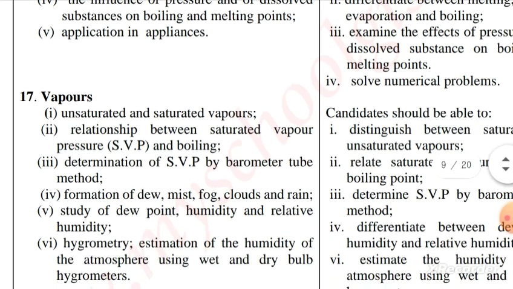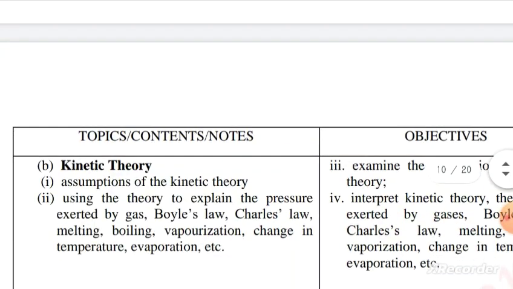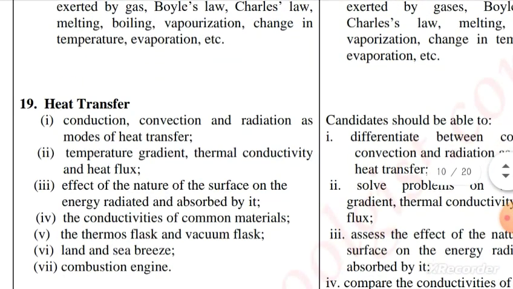Then vapors, which involve unsaturated and saturated vapors. Then we have structure of matter and kinetic theory, which involve molecular nature of matter, kinetic theory of matter. The 19th topic is heat transfer, which involves conduction, convection, and radiation.